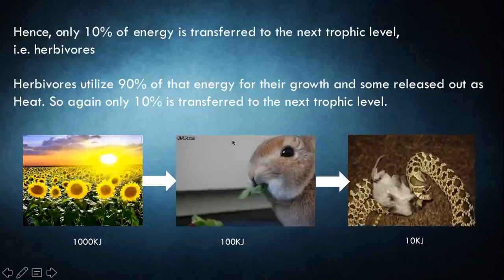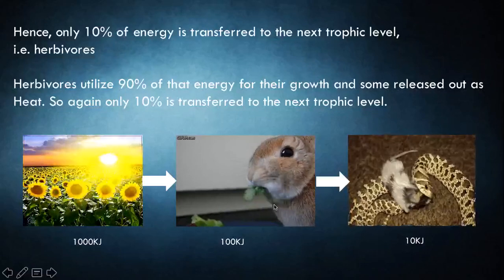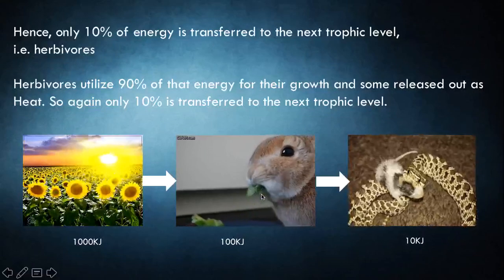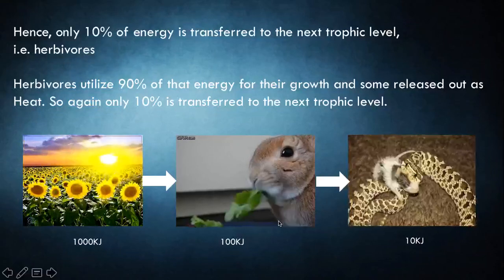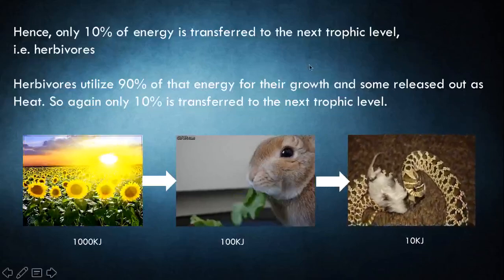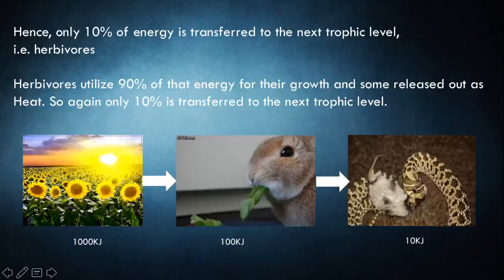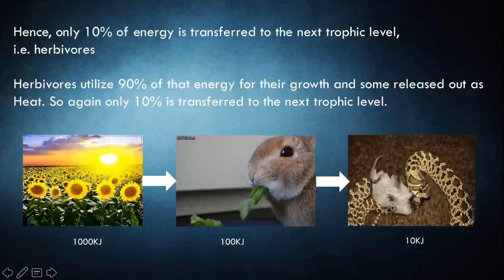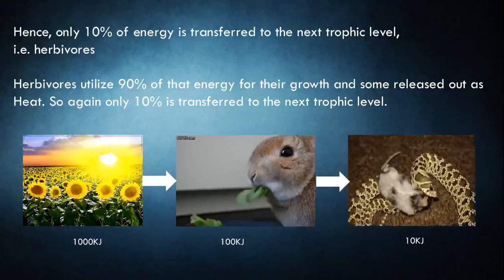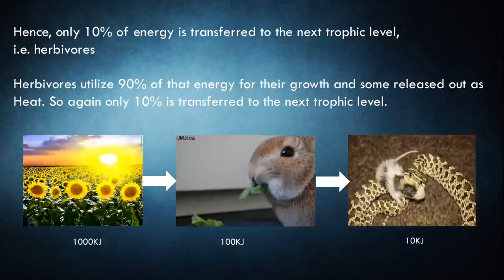So here in the next trophic level, where it is the primary consumer, we can see a rabbit eating the same plant. When this rabbit eats a plant, it again utilizes 90% of the energy for its growth, and 10% of it is lost into the atmosphere as heat. And again, it transfers just 10% to the next trophic level. So here again, it is the snake which consumes this rabbit. Again here, it is utilizing 90% of it for its growth and development, and some of it is lost as heat in the atmosphere, and only 10% of it will be carried on to the next trophic level.